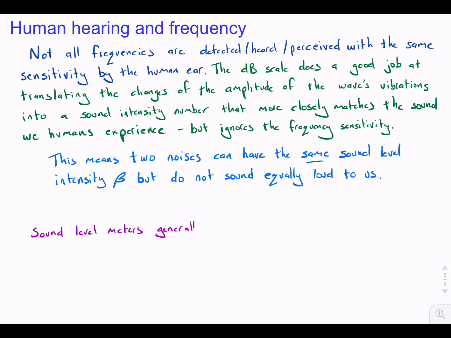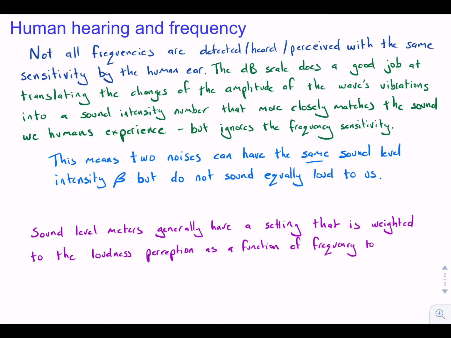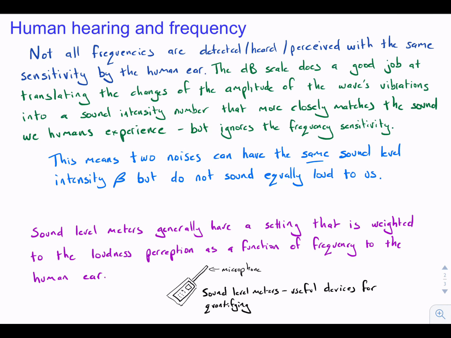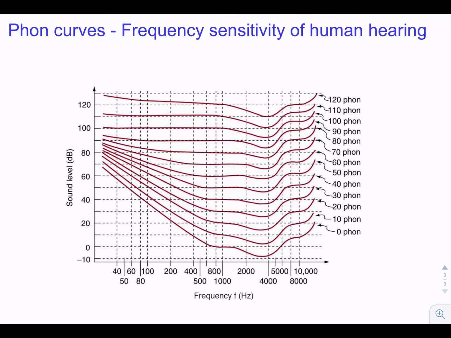In terms of measuring, sound level meters generally have a setting that is weighted to the loudness perception as a function of frequency to the human ear. They generally look like this, with a little microphone at one end and an output at the other. This weighting of frequencies is shown on this figure of sound level in decibels versus frequency in hertz. The curves here are called phon curves.